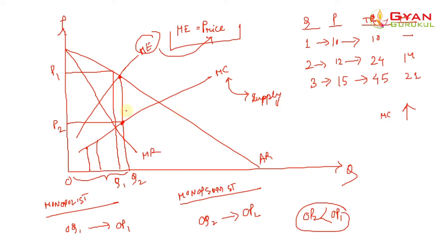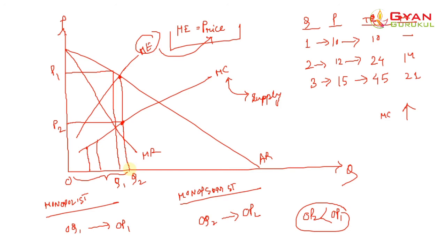Why? Because he knows that OP2 is the marginal cost. Okay, if the monopolist is going to sell OQ2 amount, he wouldn't sell it at a price which is less than OP2, but would sell at any higher price than OP2, right?